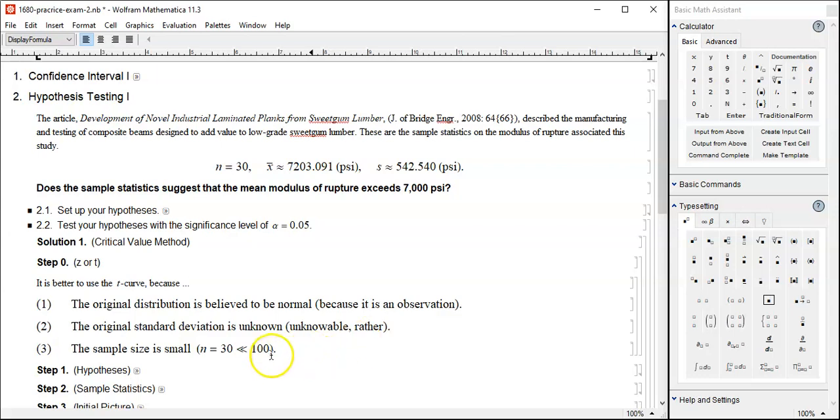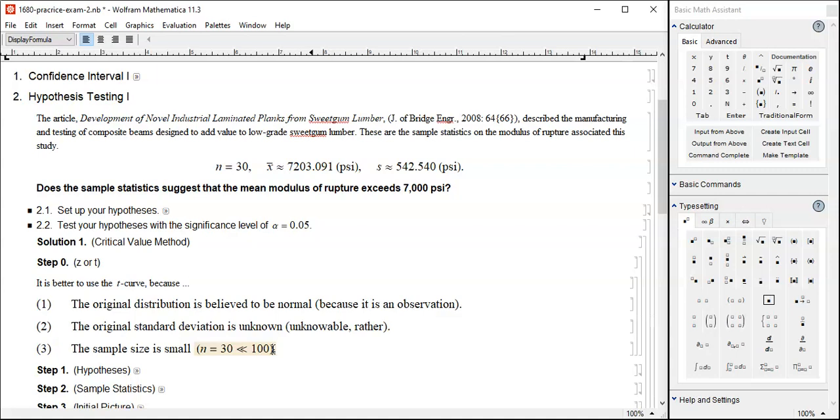And finally, the most important, the sample size is small. We have just 30, which is way less than the usual threshold of about 100. By the way, some really old textbooks use the threshold as 30, but that's really old. That's because many people were just copying the previous textbook, which was copied from the previous, which goes on for 50 years.